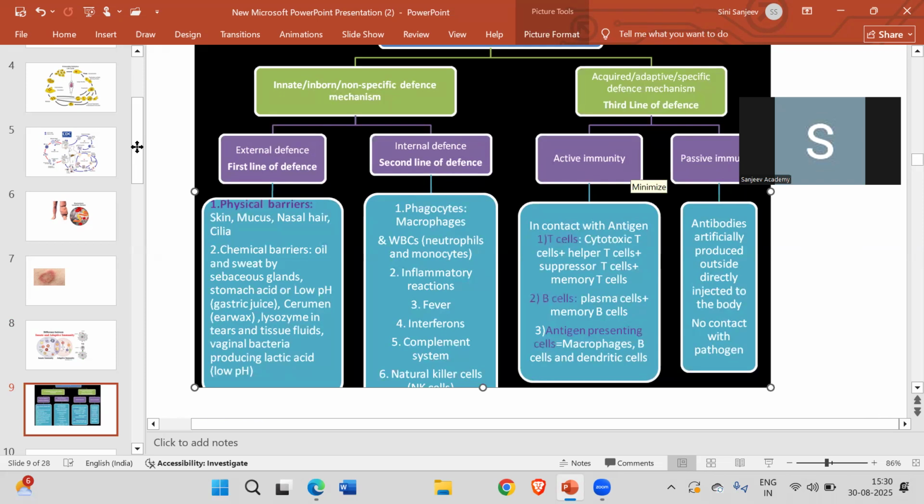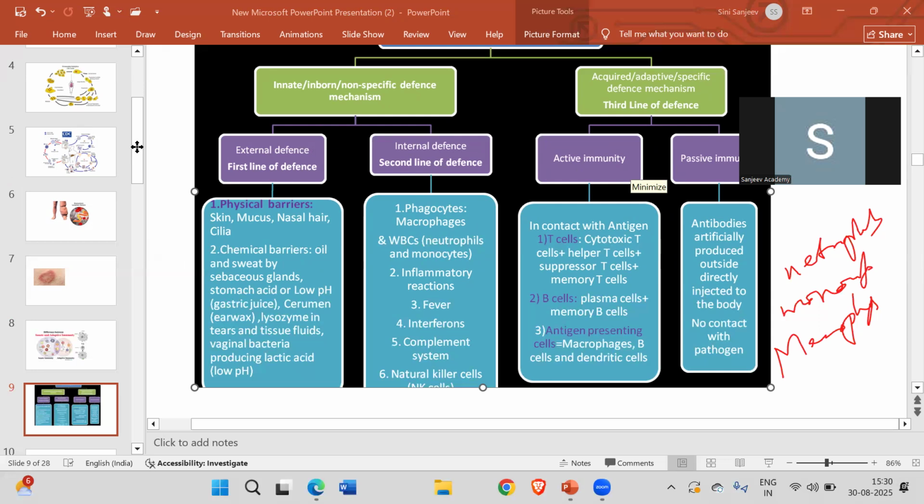Then we have the cellular barriers. Cellular barriers means your cells, for example the neutrophils and monocytes. These are the natural killers, so naturally these cells are going to kill or destroy those particular microbes. So that is the neutrophils, then the monocytes, and also we have macrophages. All these are nothing but white blood cells and their components, which are going to destroy your microbes.